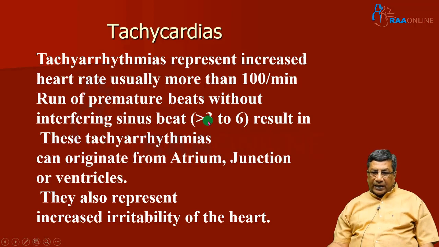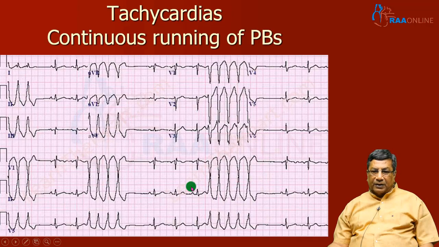So just like we classified premature beats, naturally because tachycardias are an extension of premature beats running continuously, once again the same classification can be applied to tachycardia, namely atrial tachycardia, junctional tachycardia, and ventricular tachycardia. Just like premature beats, they represent increased irritability of the heart. So this is what tachycardia is about.